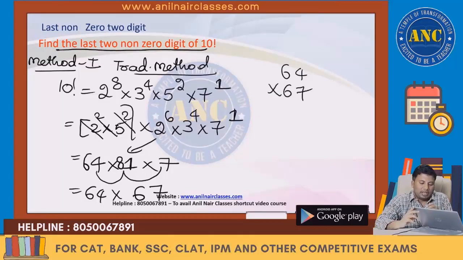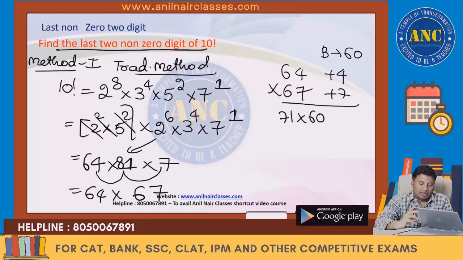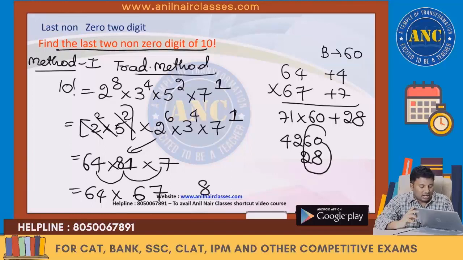Already in multiplication we did it. If the base is closer to multiple of 10, 64 and 7. Answer is 71 into 60 plus 28, which is nothing but 4260 plus 28. Last two digits are nothing but 88.